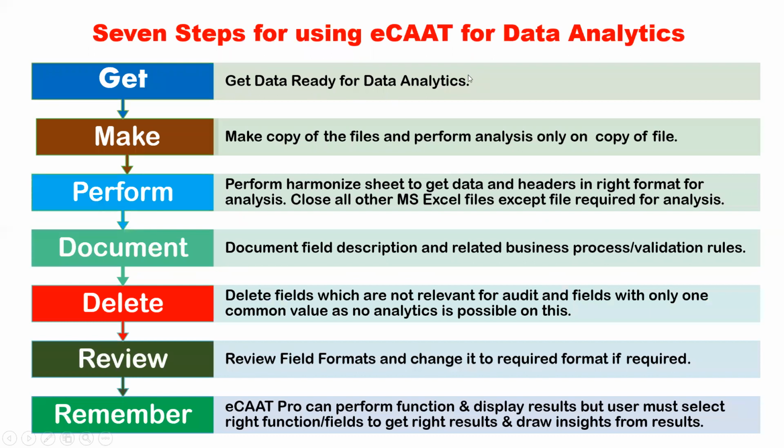Now, what are the 7 steps for using ECAT? This gives you the 7 steps. First, get the data ready for data analytics. That's where you do the curate and get the data. One important principle when you want to use ECAT is that the data should be in a tabular format. It's not necessary that you create it as a table, but it's important that you ensure the first row has the column names, and these column names are unique and do not have any special characters or spaces. Otherwise, when you open that particular file in ECAT, the first thing ECAT does is validation, to confirm whether the column names and the data are in conformance with ECAT usage.